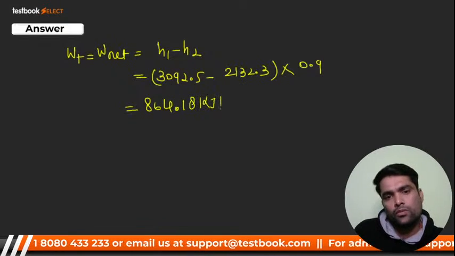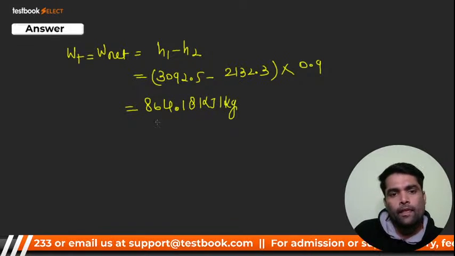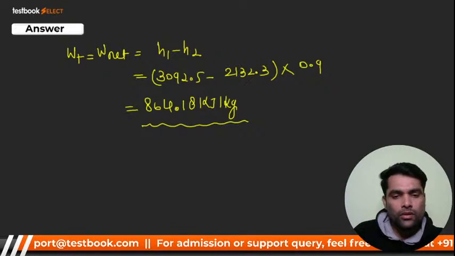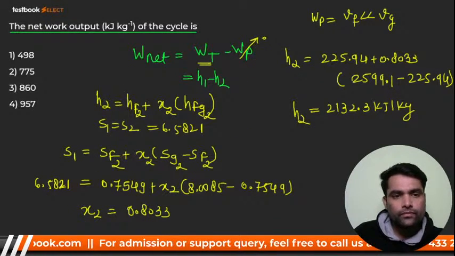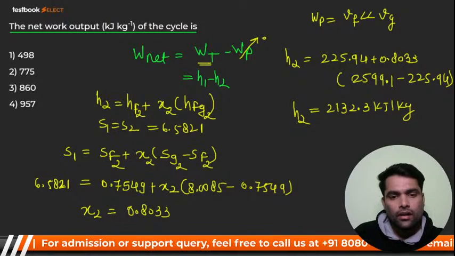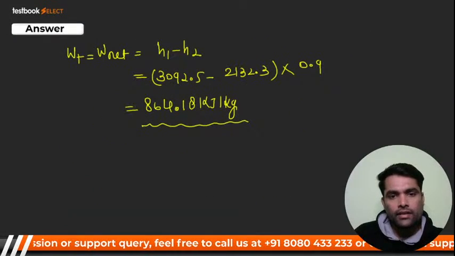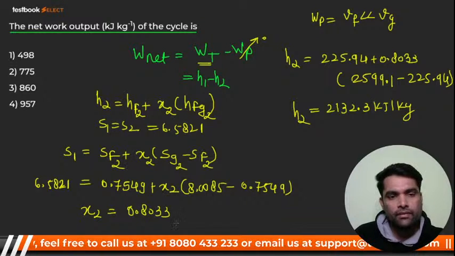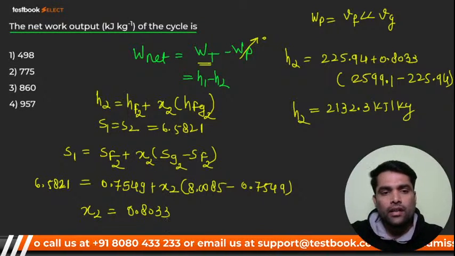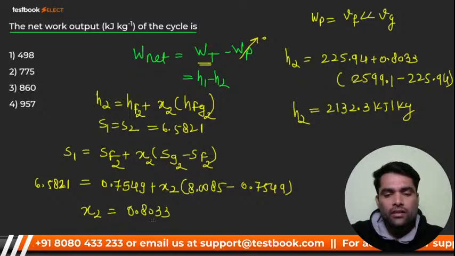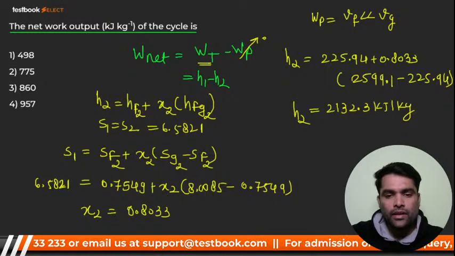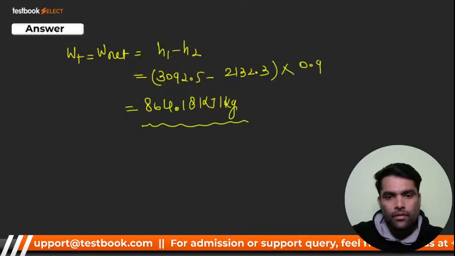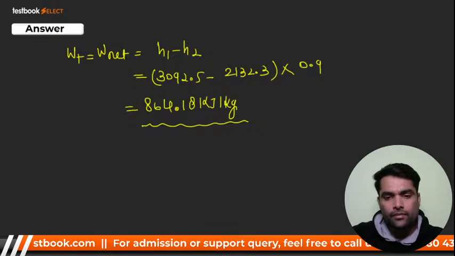864.18 kilojoule per kg. I hope you got it. This will be your required answer. But here they have given options 860, 775, 957. So the answer will be 864, that is the third one. The third one is going to be correct.